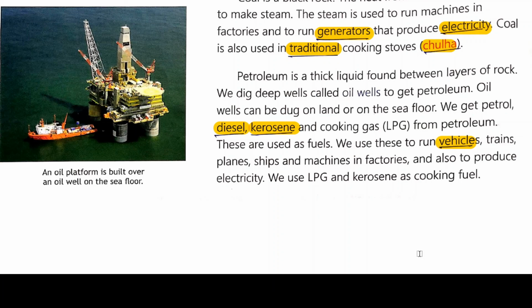Minerals are special naturally occurring solids that usually do not come from plants or animals. We get metals and gemstones from minerals. Coal and petroleum are important fuels. Liquefied petroleum gas, which we call LPG, comes from petroleum. So all these are the summary of this lesson.